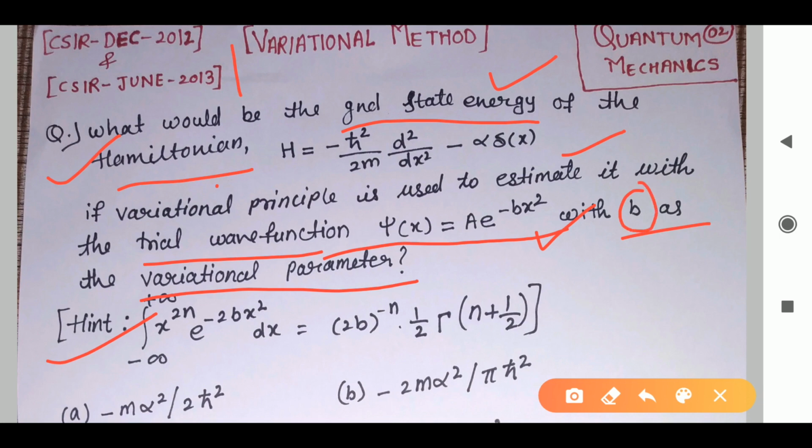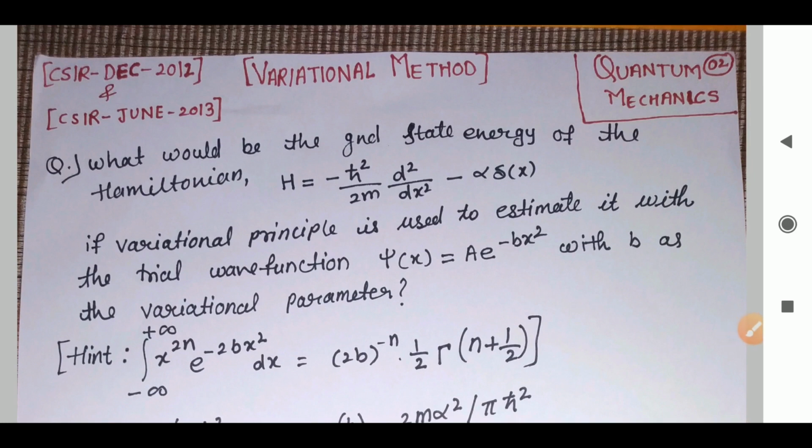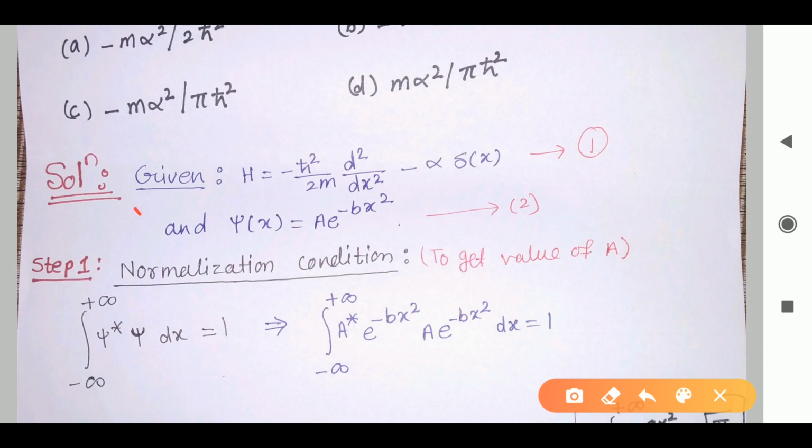So to solve this it is very easy. Now you know what we have to find and what is given to us. So first we will write what is given to us. As you can see, we have given the Hamiltonian equation and the trial wave function. So first I will write the given, these two, as equation number 1 and 2. Now, as we have given one trial wave function, we don't have to assume it, because already it is given in the question.